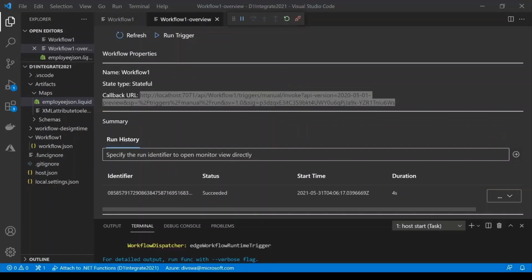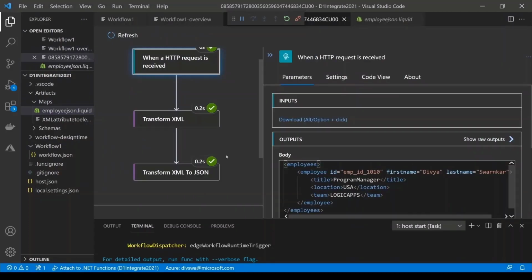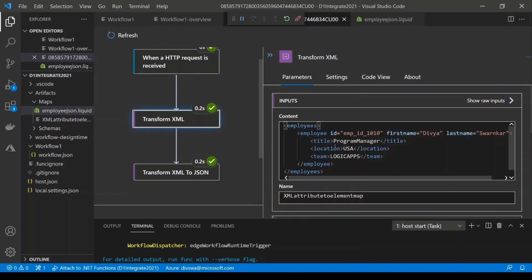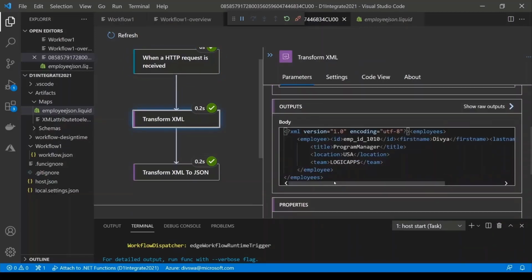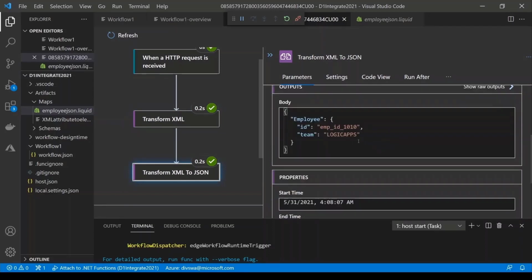To trigger this workflow, I have copied the callback URL and I am using Postman to trigger this logic app run. Let's look at the output of the run. Here is the input that I had sent through Postman. The XML payload that I have sent includes both attributes and elements, and the XML map converts all the attributes to elements. And as we can see from the output of this step, the operation was successful. Finally, in the third step, we have converted the XML into the JSON.